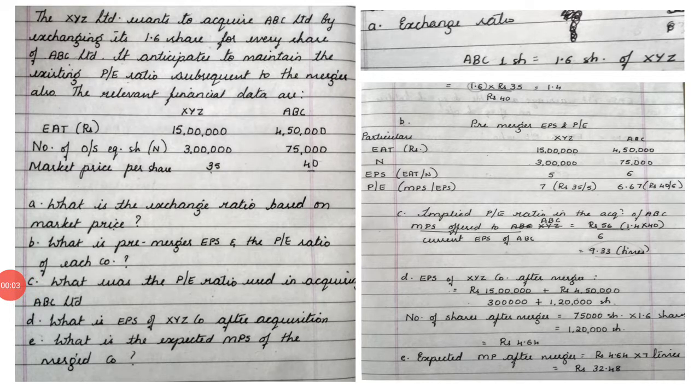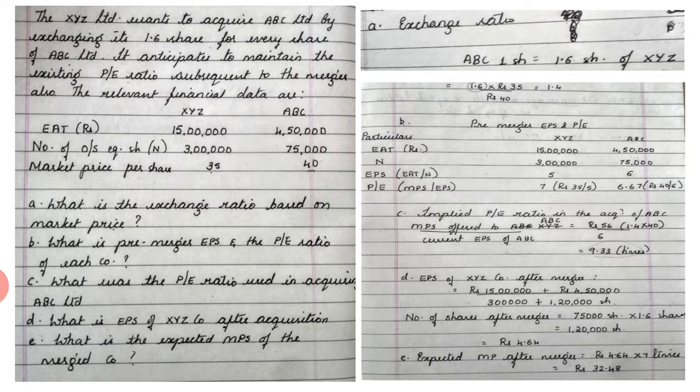Hello dear students, today we are going to start with the last part of mergers and acquisition, that is problems related to capital budgeting as in mergers and acquisition. Here basically there are two types of problems that we solve. One is when details like EAT, EPS, number of equity shares are given and you have to calculate the market price after acquisition or PE ratio after acquisition. This is one type of problem that you may come across.